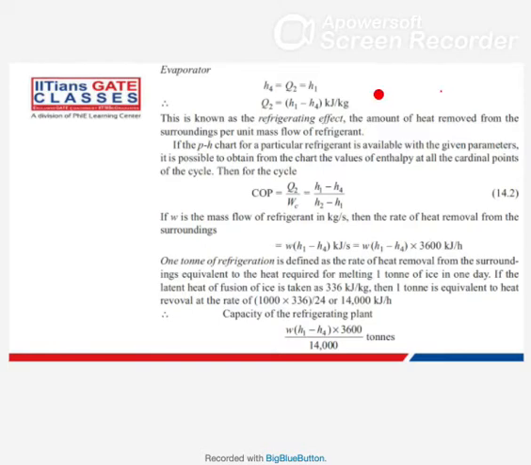Now the evaporator, this is this one, but they will ask you in other words also, like refrigerating effect. What is the refrigerating effect? They won't ask what is Q2. They will ask you what is the refrigerating effect. So refrigerating effect means they are asking this Q2 only. It is the amount of heat removed from the surrounding per unit mass flow of refrigerant.